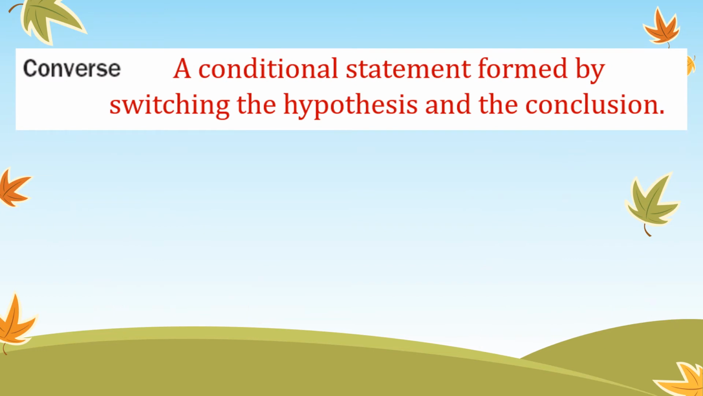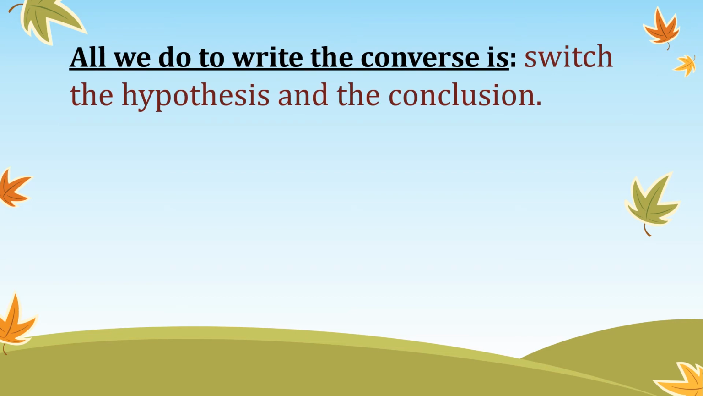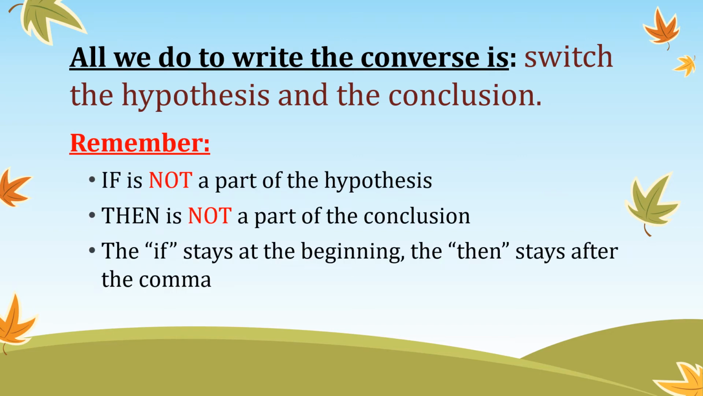So a converse is a conditional statement formed by switching the hypothesis and the conclusion. So basically, all we have to do to write the converse is switch the hypothesis and the conclusion. Go ahead and get that written down in your notes. Remember, if is not part of the hypothesis, then is not part of the conclusion. The if always stays at the beginning and the then stays after the comma.